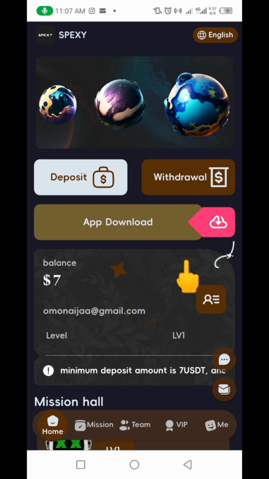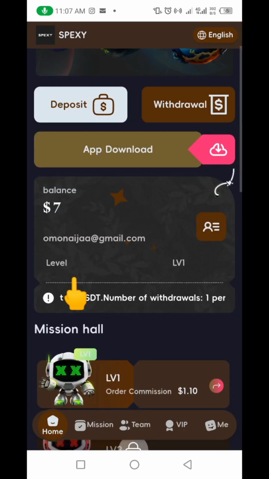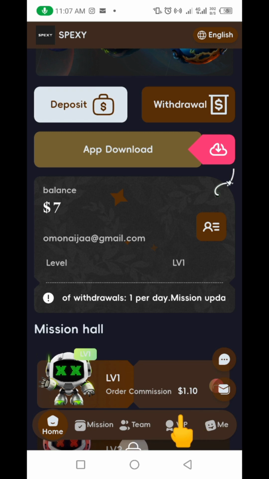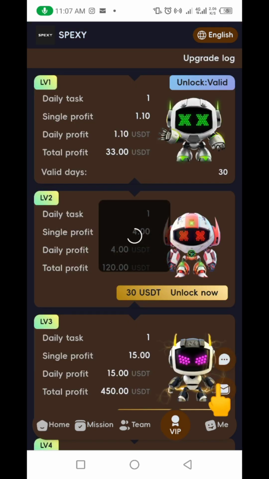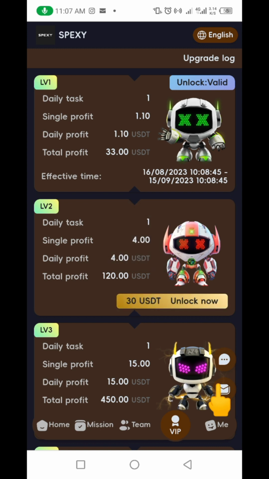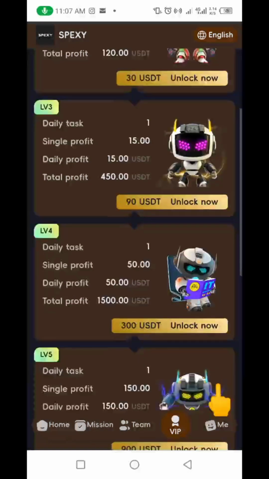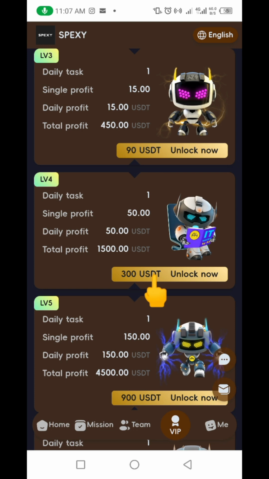If you have it in your account here, the money is going to show here. Then the next thing you need to do is go and pick a package. So let's assume you sent like $300 into your wallet account here. You're going to come down here and click on this VIP. When you click on this VIP, it's going to bring you here. Then you're going to come down here and click on this 300 USDT. That's going to be giving you 50 USDT.